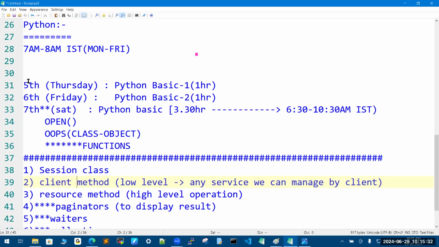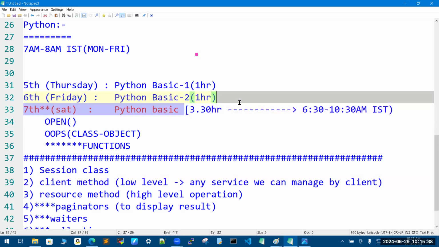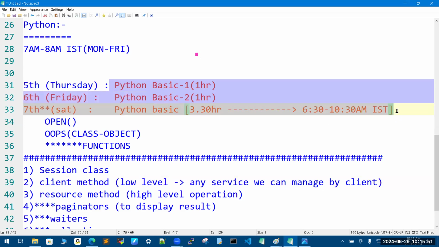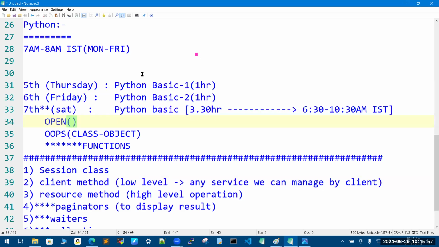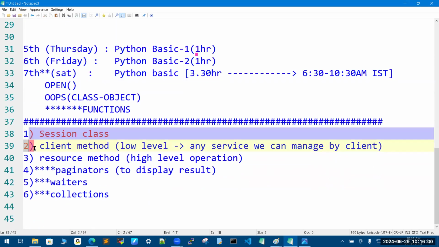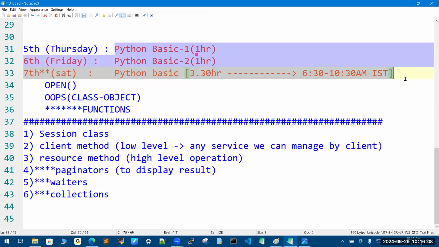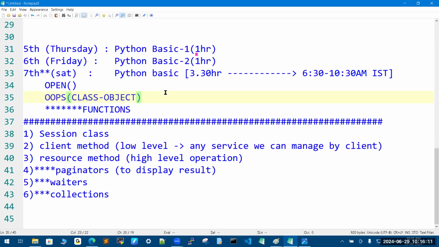But without these 3 sessions, the Saturday session is important here. Without this session, it is highly impossible to get the knowledge of Python. No need to learn every component in Python, but at least we should know the minimum Python. Before saying that you know Python, you should attend these 3 sessions. Apart from these 3 sessions, it will take 15. So next Monday onwards, first session. But this Thursday, Friday, Saturday is the plan. So I'm going to cover whatever components are required for Python.